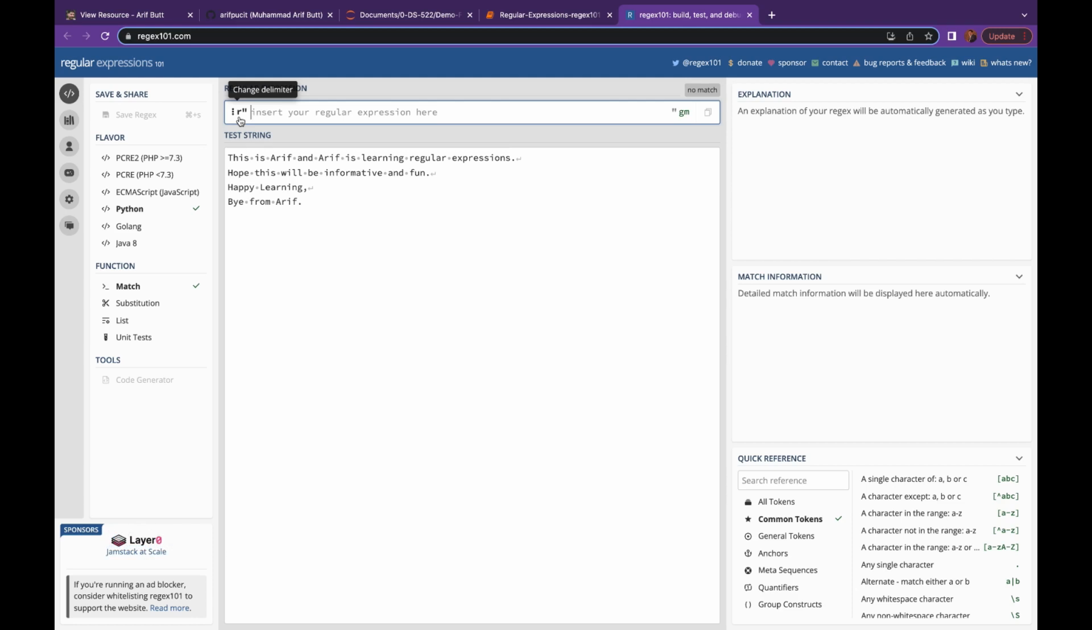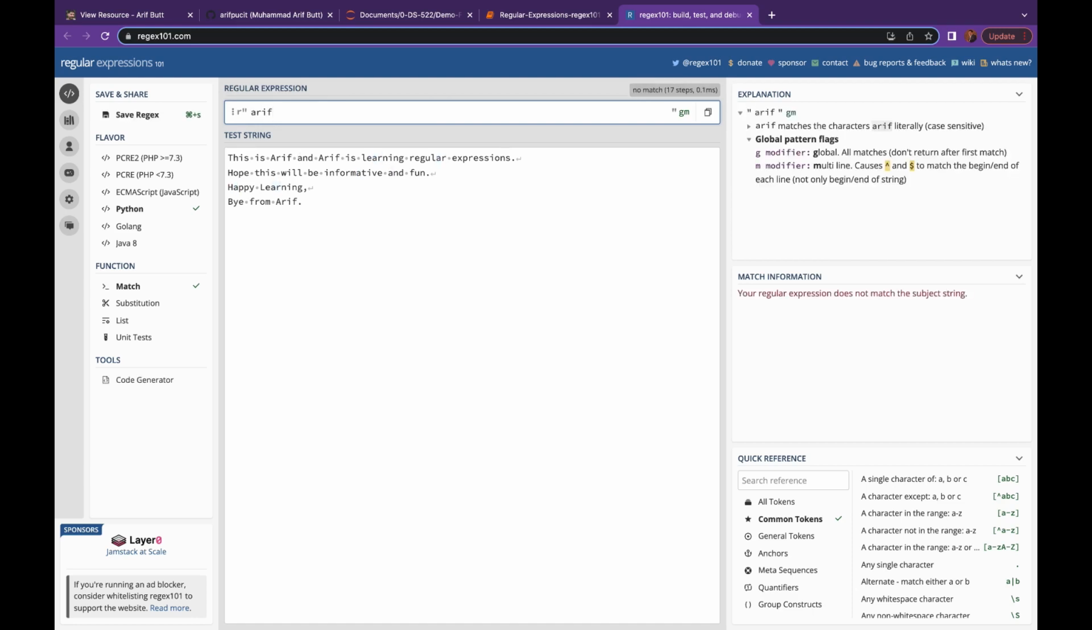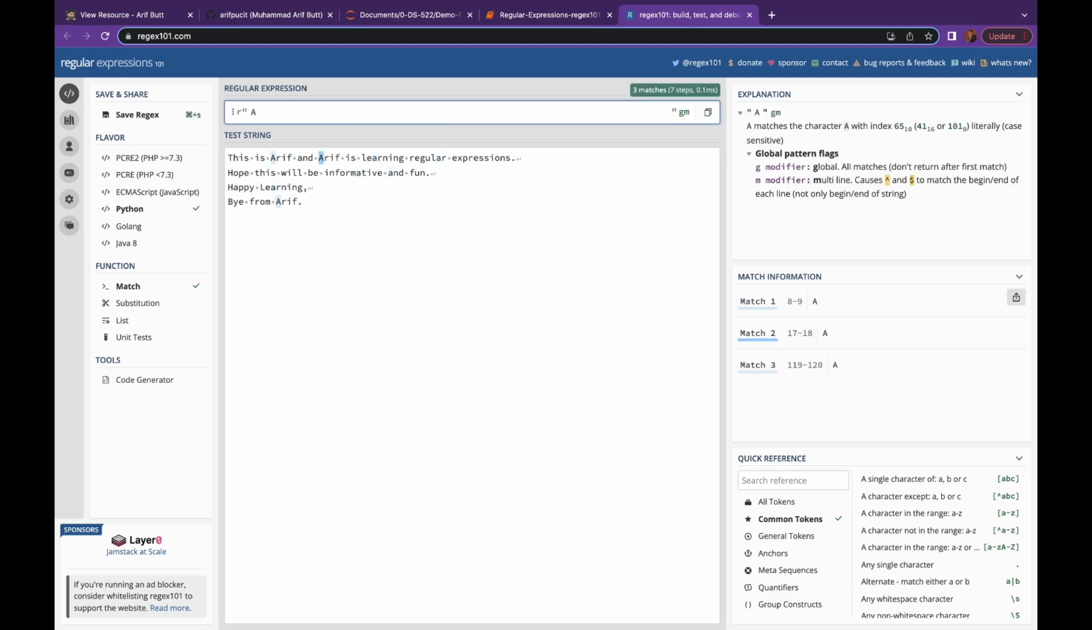My dear students, a regular expression can be as simple as some characters in their literal meanings. Let me search Arif from here. Okay, so this has not searched anything. Let me search Arif with a capital A. So it has given me 3 matches. You can see over here in green we have 3 matches. In this explanation window, it says Arif matches the characters Arif literally, and this is case sensitive. In this match information, we have 3 match objects, match 1, 2 and 3, telling me the starting and the ending index where this string is found.